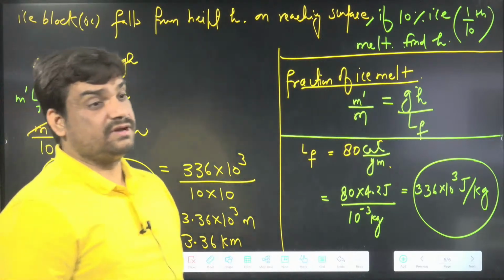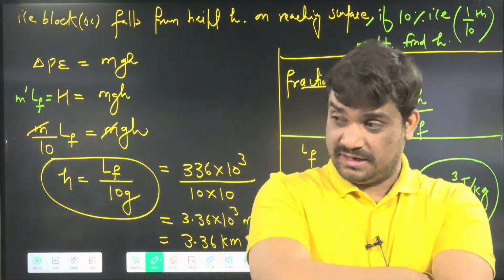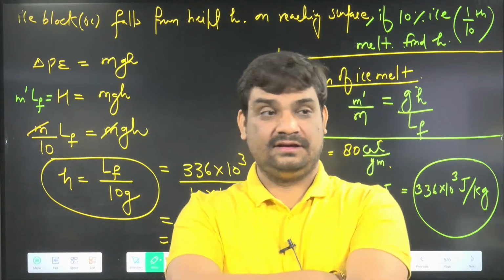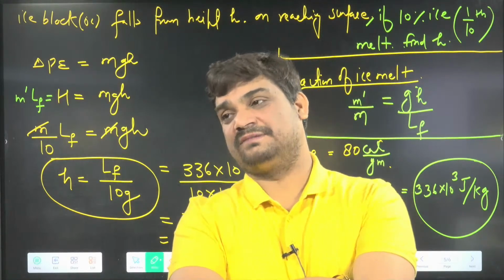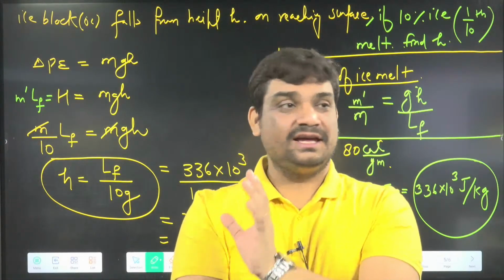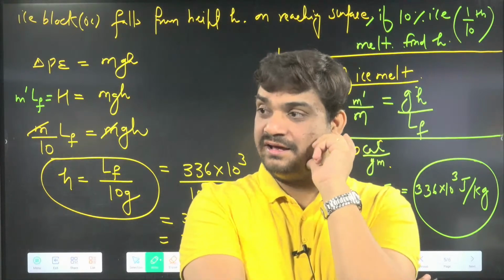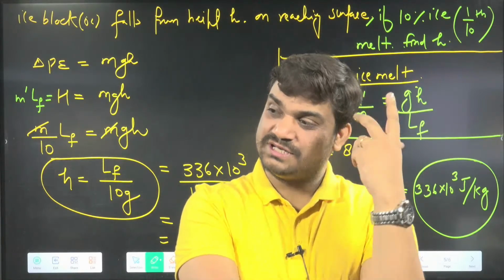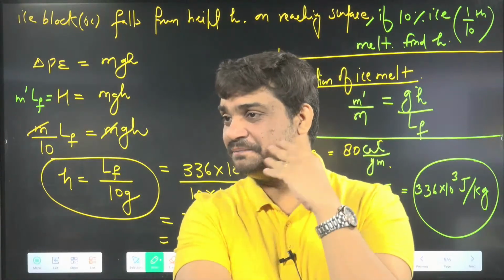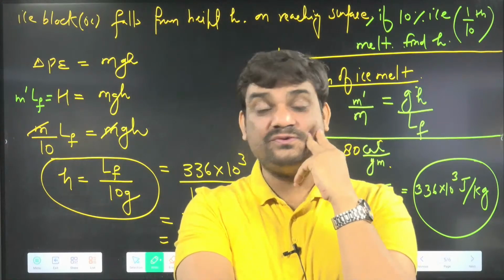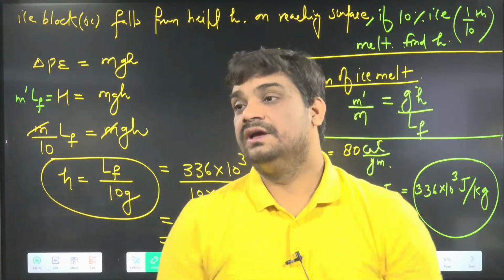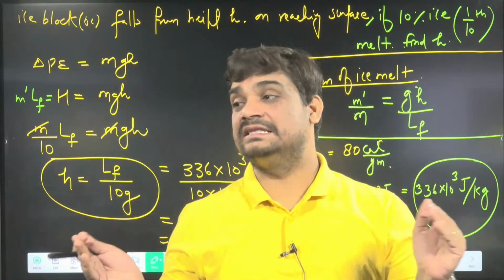Can you write the next question? Next pattern. Calorimetry is a very small topic, but a lot of varieties are there, so many varieties of questions we have to do. In the track sheet also there are just two or three lectures. But if you don't practice that much variety, you will not be able to picturize the things. So we have to do some more questions in potential energy again.